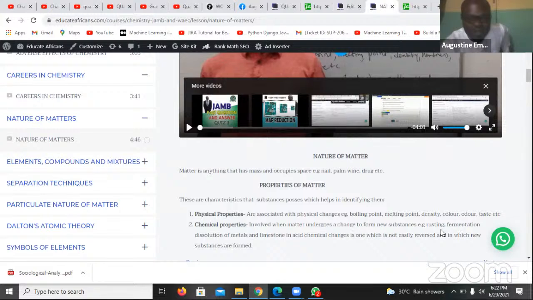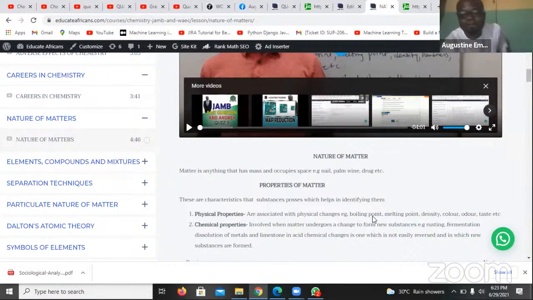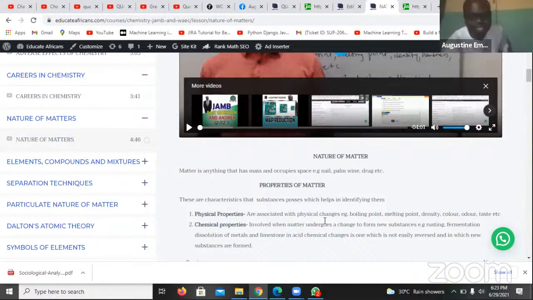Rusting, roasting, fermentation. Iron that is rusted cannot be gotten back. Palm wine that has fermented cannot be gotten back into sweet palm wine. So they are not reversible. Whereas physical things like melting can be reversed. If you melt your ice, you can get back your ice by taking that melted ice into the fridge and lowering the temperature again.